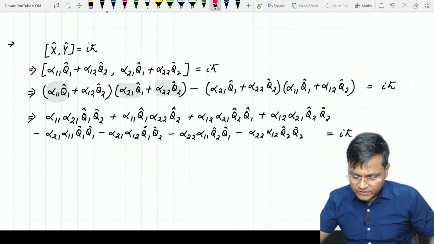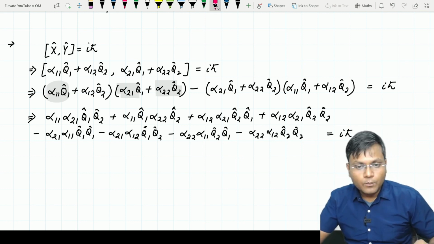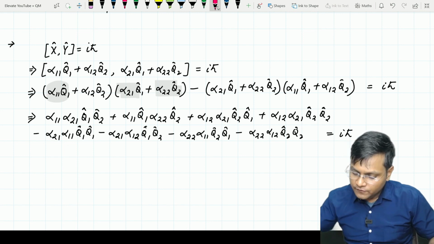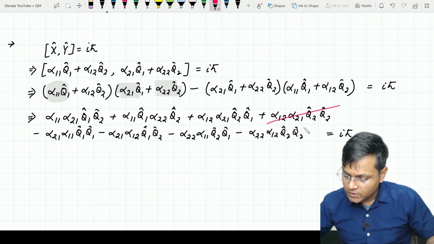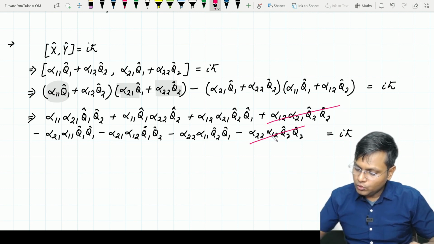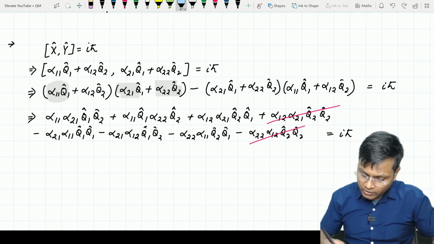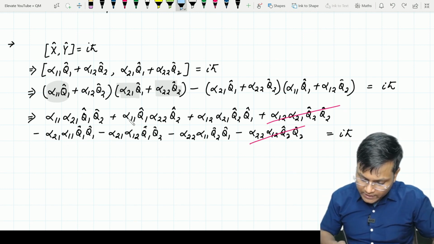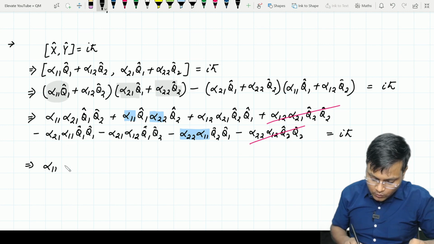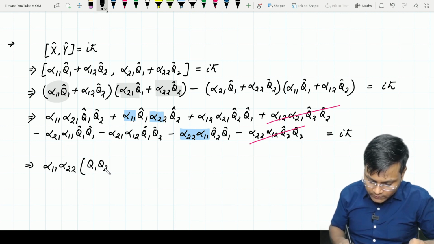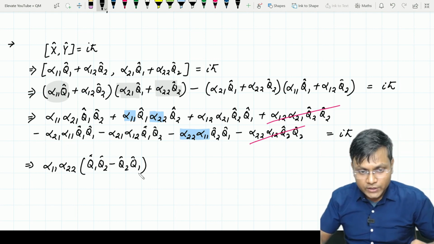Now here some of these terms are equal and opposite, so we can cancel them out. So the fourth term alpha 1 2 alpha 2 1 q2 q2 and the last term alpha 2 2 alpha 1 2 q2 q2, they get cancelled out. Now if I take some quantities common like alpha 1 1 alpha 2 2 यहाँ पे है, right? If I take this common, then what should we get? Alpha 1 1 alpha 2 2 and this becomes q1 q2 minus q2 q1. So this itself is a commutator, right?